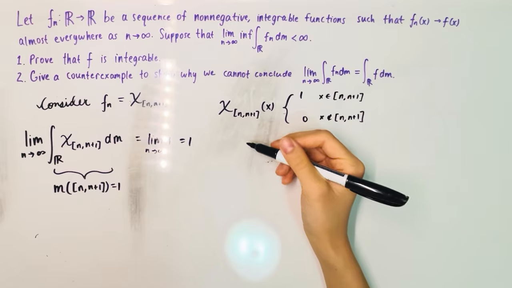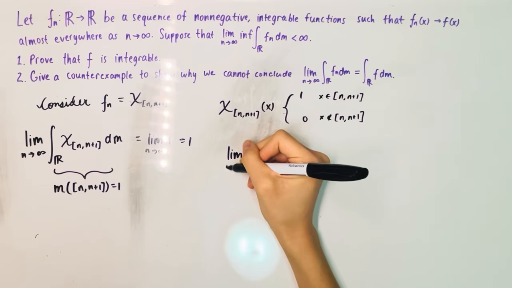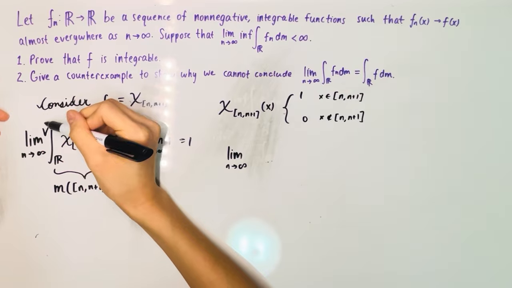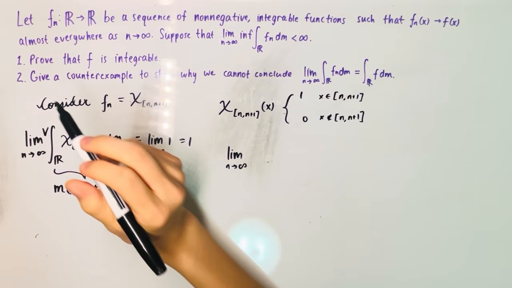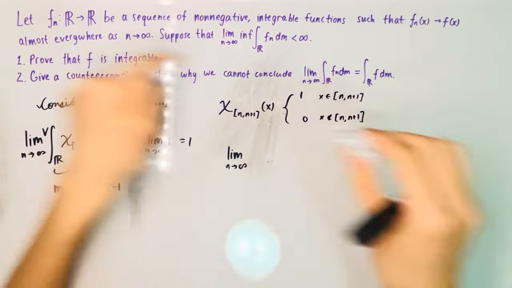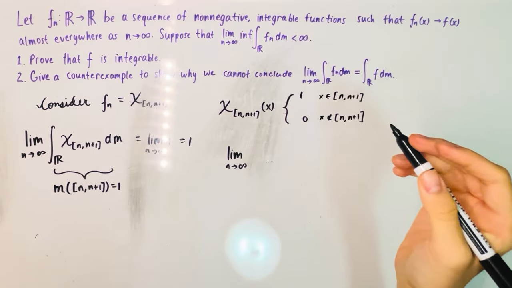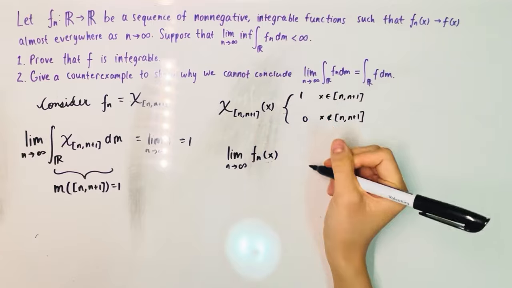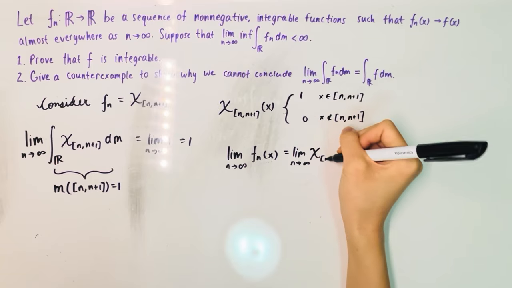Okay, well, what about our pointwise limit? When we do the pointwise limit, we have the limit as n goes to infinity of f sub n of x equals the limit as n goes to infinity of our indicator function, right?